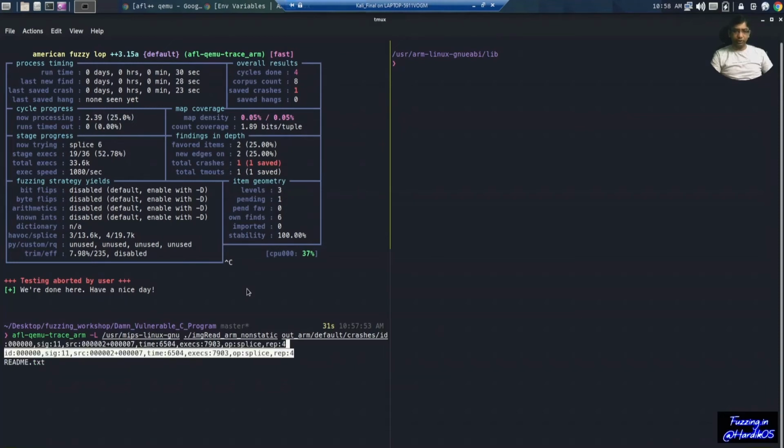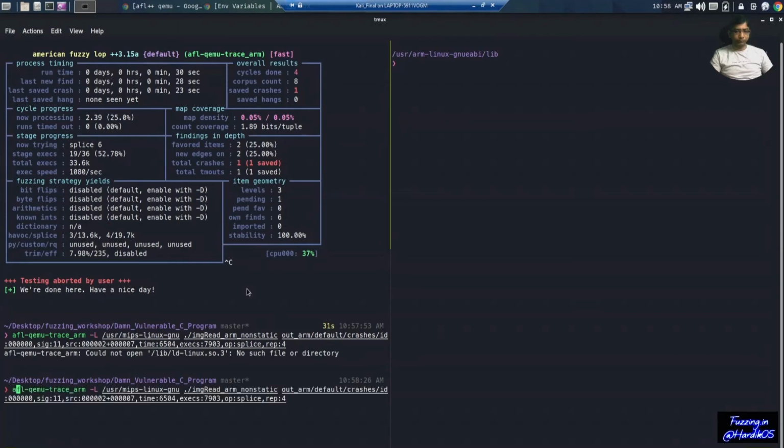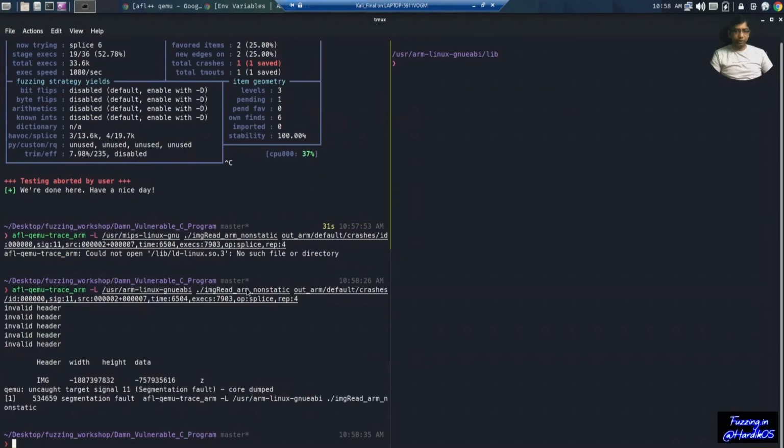This path was wrong. Correct. Okay. And you can see there is a segmentation fault. If you do root cause analysis, you will see that there is image width and image height which is a very large value, that is an integer overflow, and that is causing all the problem. That will be the root cause of this issue. I'm not going into much detail over here.